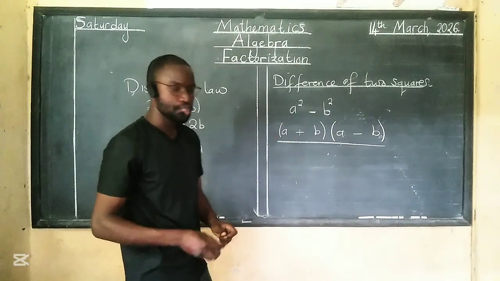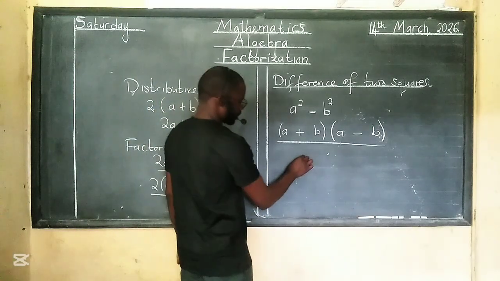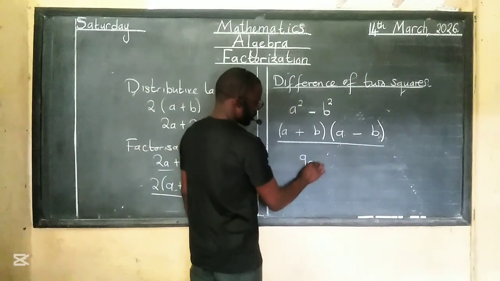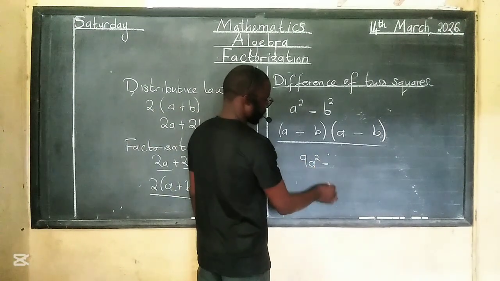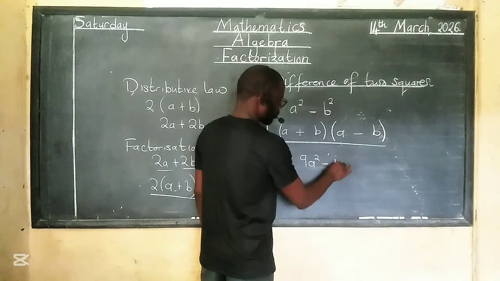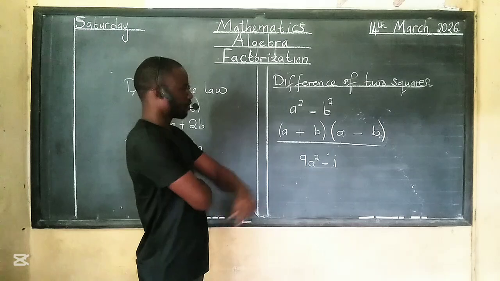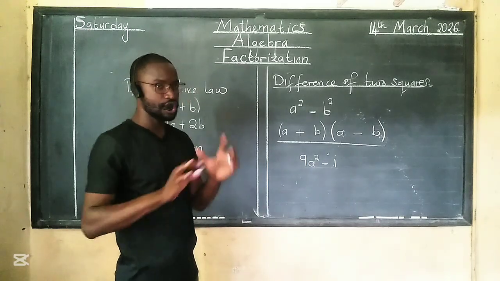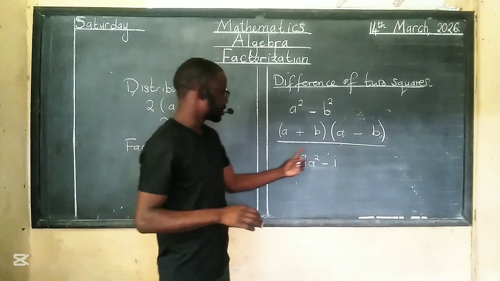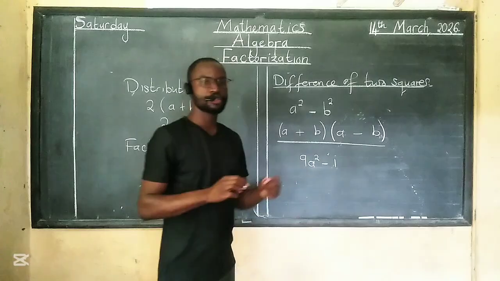But there are situations where you have something like this: 9a squared minus, let's say, 1. In this situation, how can you use the difference of two squares here? It's easy. Make sure these entities are squares.